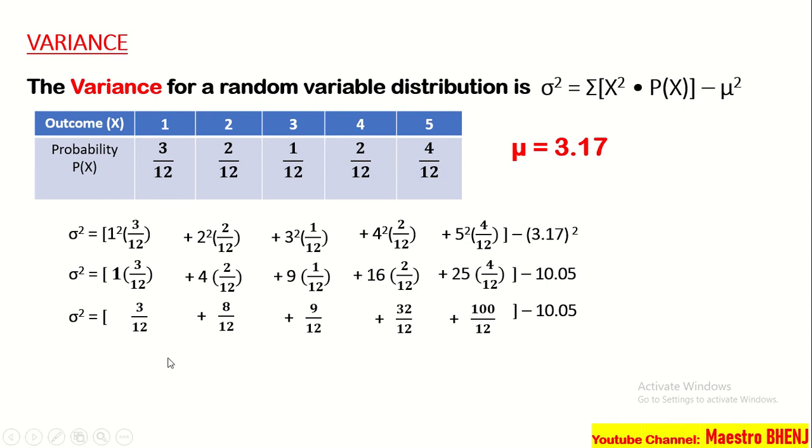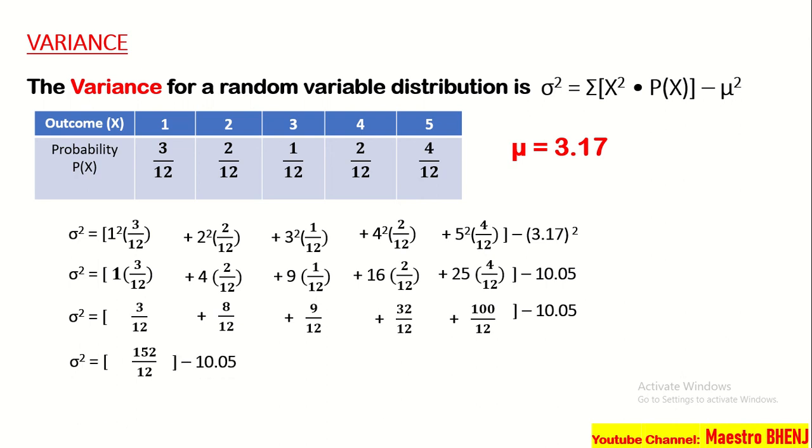Ano naman ang next step natin? Okay, we have to add those numerators, kasi we do have same denominators. In adding fractions that have the same denominators, we simply add the numerators and copy the denominator. So we have 3 plus 8 plus 9 plus 32 plus 100. That is 152 over 12. Tapos we have to subtract 10.05.